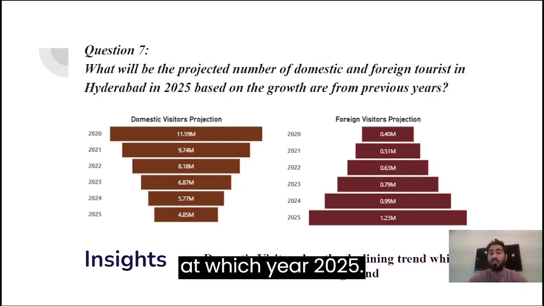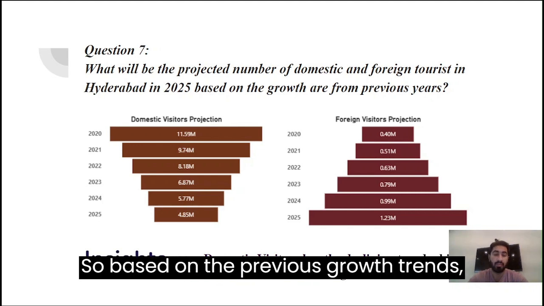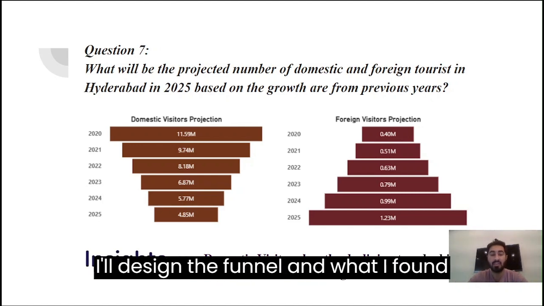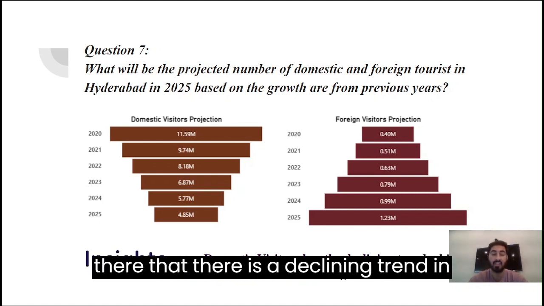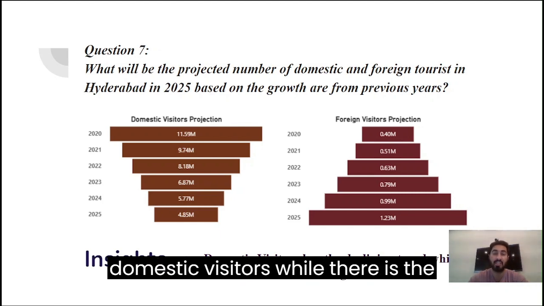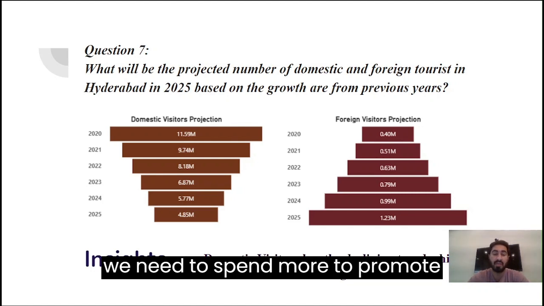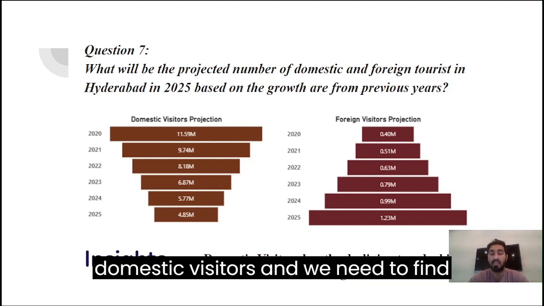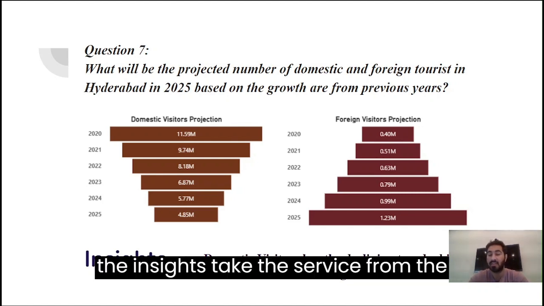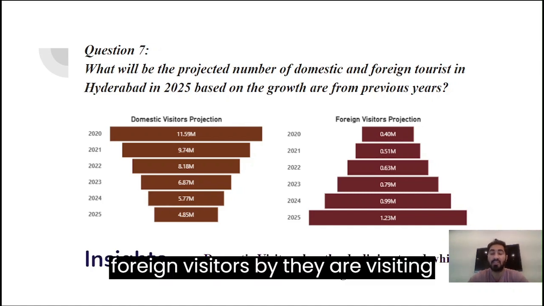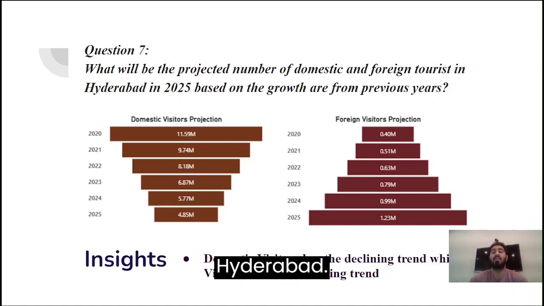Based on the previous growth trends, I designed the forecast, and what I found is that there is a declining trend in domestic visitors, while there is an inclining trend in foreign visitors. So we need to spend more to promote domestic visitors, and we need to find insights and take surveys from the foreign visitors on why they are visiting Hyderabad.